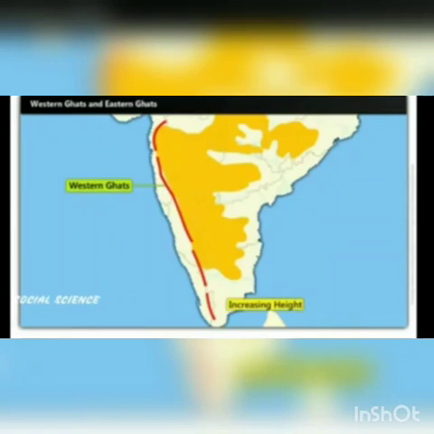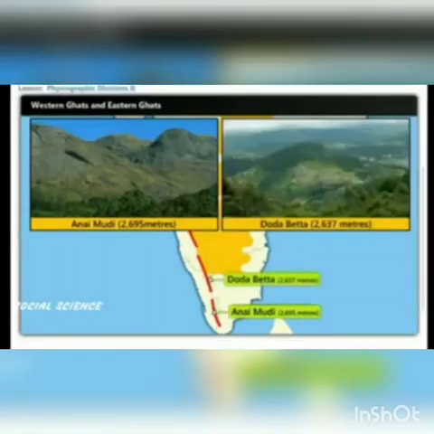Their average elevation is 900 to 1600 meters. The height of the Western Ghats increases from north to south. The highest peaks include the Anamudi and the Doda Betta.